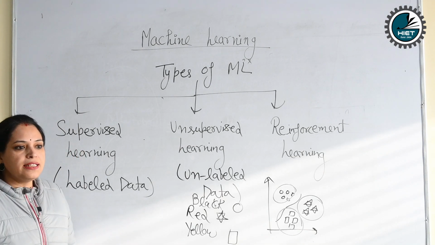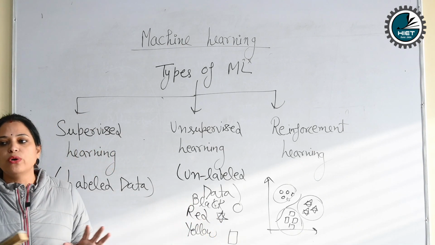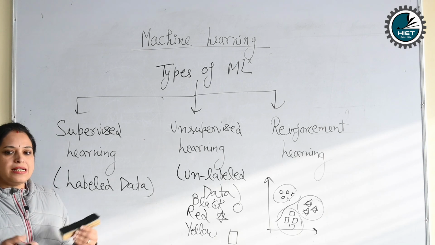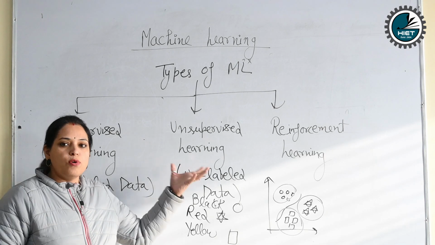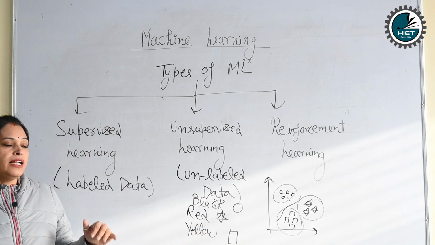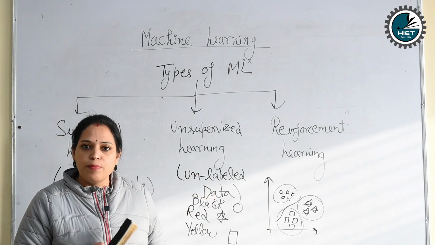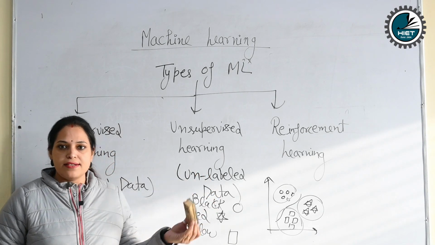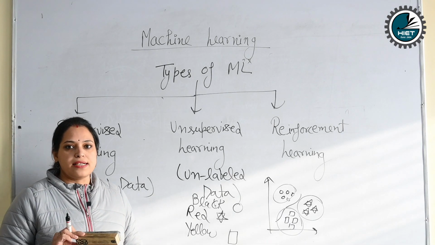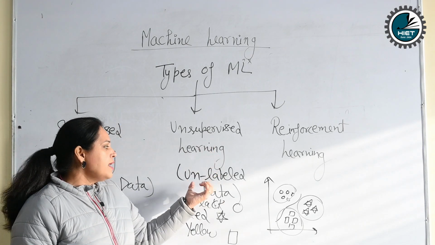Suppose I am taking a class and I have to apply unsupervised learning in this class. I don't know how many students are there, how many non-living things, how many dusters, how many chalks, how many boards are there. So what do I do? I group separately the chairs, separately the students, separately the boards, separately the markers, separately the dusters. That means we have to make groups, and this kind of grouping is known as clustering. On this principle, unsupervised learning works for unlabeled data.